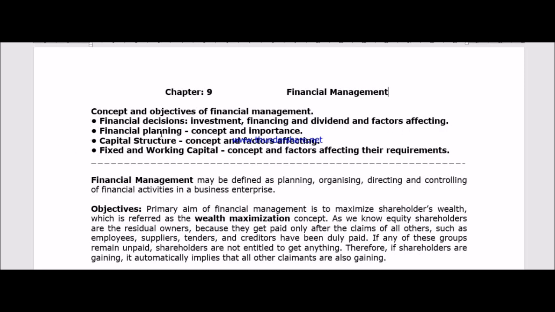Next we have financial planning, concept and importance. Next we have capital structure, concept and factors affecting. Then fixed asset and working capital, concept and factors affecting their requirements. So this is the syllabus. These are the topics we have to read in this chapter.